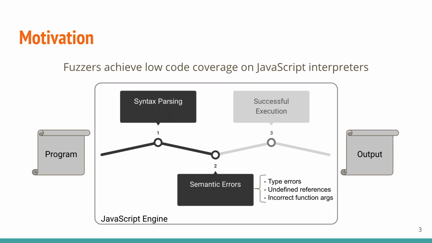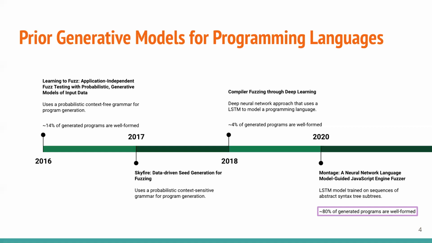This is because the JavaScript engine is a multi-stage pipeline where a program has to pass both syntactic correctness as well as has to be semantically well formed. Prior work before 2018 has been using probabilistic grammar to generate programs, but it has achieved low well-formedness.